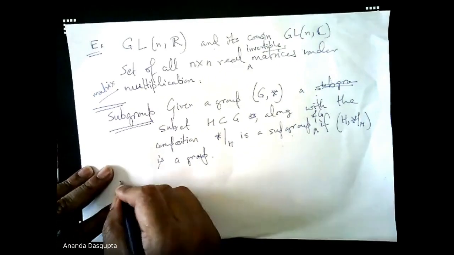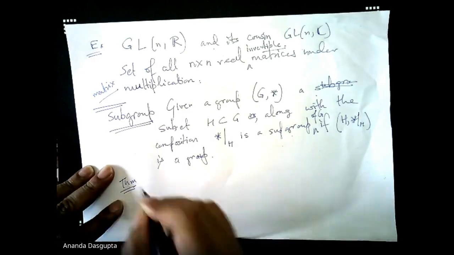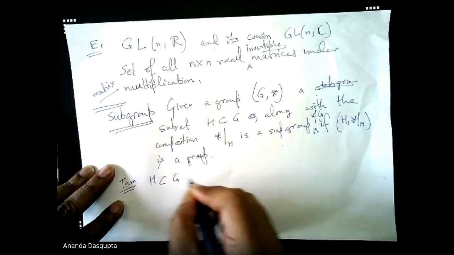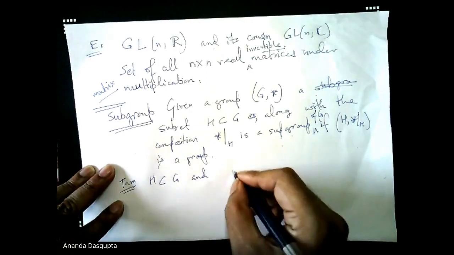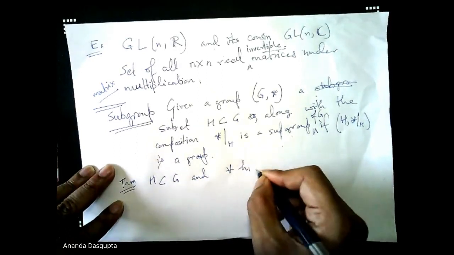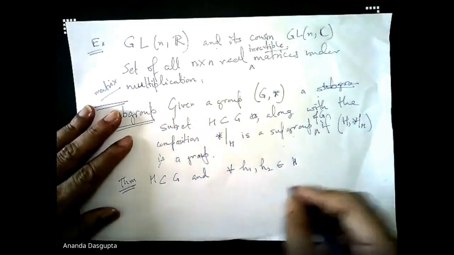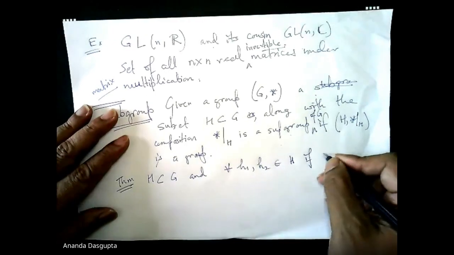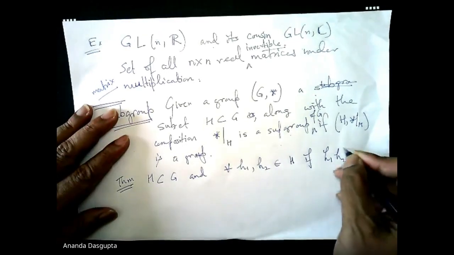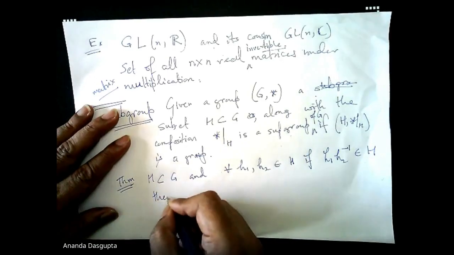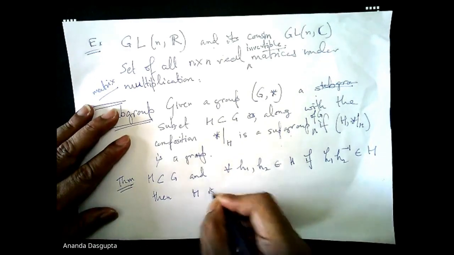But there's this nice theorem: if H is a subset of G and for all H1, H2 belonging to H, H1 H2 inverse belongs to H, then H is a subgroup.